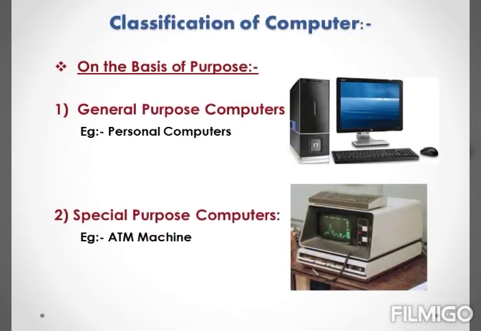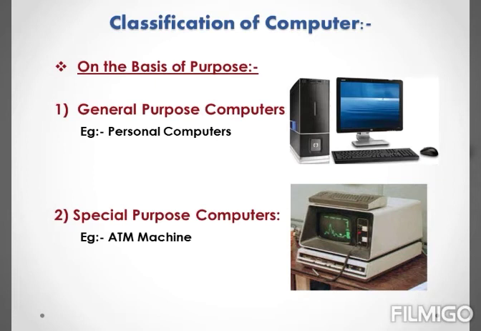Now, let us look at classification of computers based on purpose. The first one is general purpose computers. You can see the given image, and as the name suggests, most of the computers that we are using today are general purpose computers. These computers are built for a great variety of processing jobs.